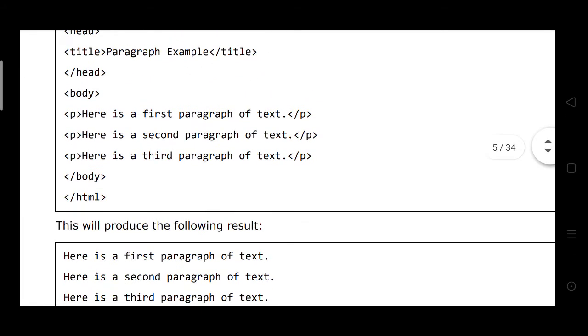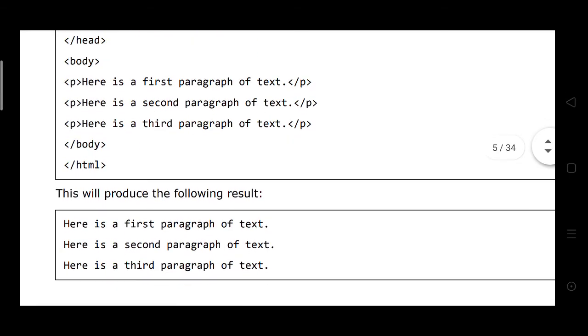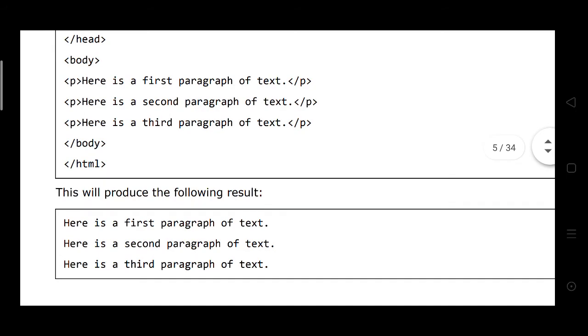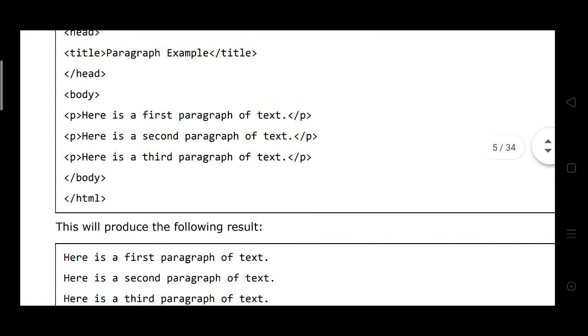Here the opening P is the start of the paragraph, and the closing P is the end of the paragraph. Then you write P again, the new paragraph starts and closes. And then the third paragraph starts and slash P closes the third paragraph too.